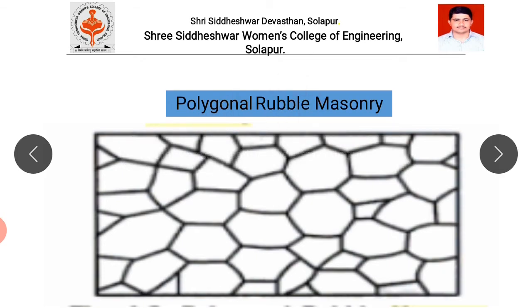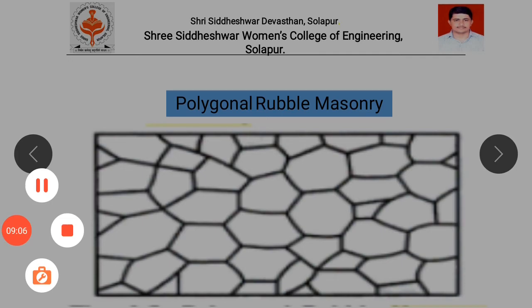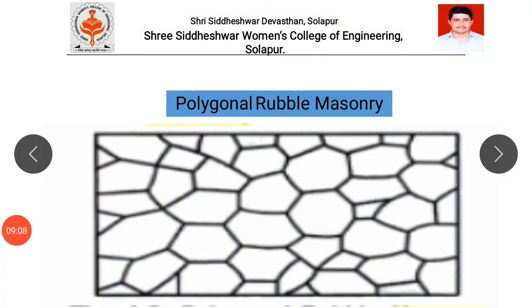Polygonal rubble masonry is dressed, that is, shape and size are imparted with the help of tools like hammer and chisel to provide a polygonal shape, but there should not be any continuity in the joints. For that purpose, to provide proper shape, skilled labor is required. This is the brief information about stone masonry.